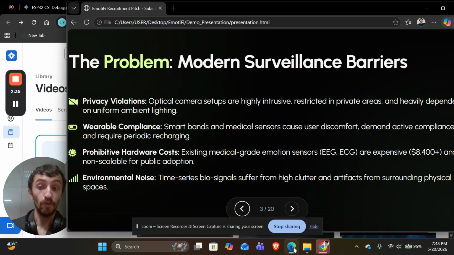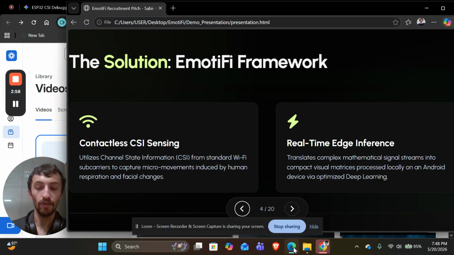Behind walls, cameras and wearables fail, and wearables also cause discomfort. These are the factors which led to this system, which is intelligent, low cost, and environmentally friendly. We'll talk about the experimental setup as well, how it is working.